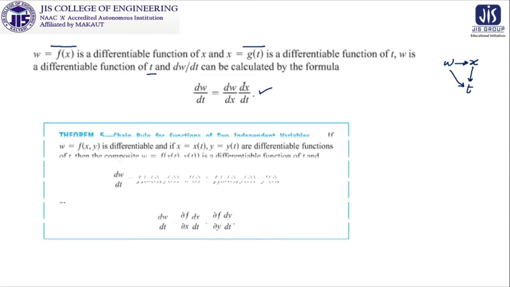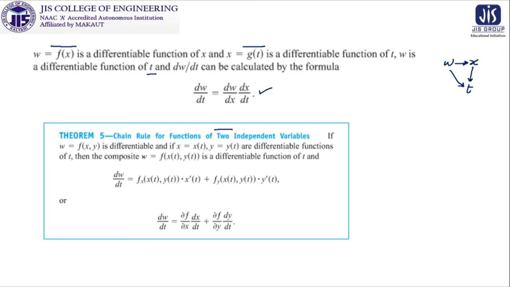Now proceeding further, if we want to extend the idea of the chain rule from functions of a single variable to functions of several variables, then consider the chain rule for functions of two independent variables, f(x,y), where x and y are both independent variables. Our assumption is that w is equal to f(x,y) is differentiable, where x is a function of t and y is a function of t, both differentiable functions of t.